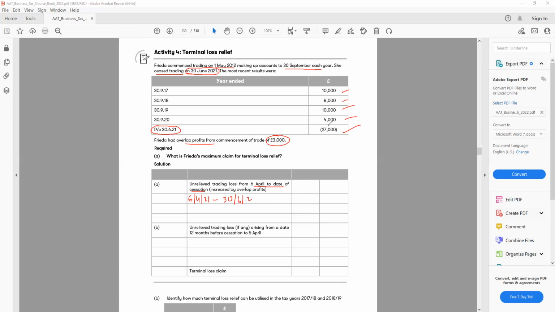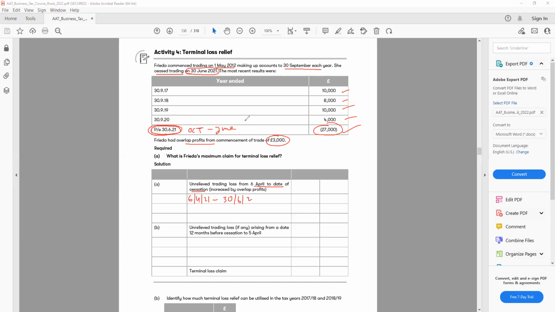Now the loss we have is 27,000. For how many months? It's a period, so it's not a year, so it's not 12 months. The year end is September, so it started from October, and normally runs to September, but here we stop in June.